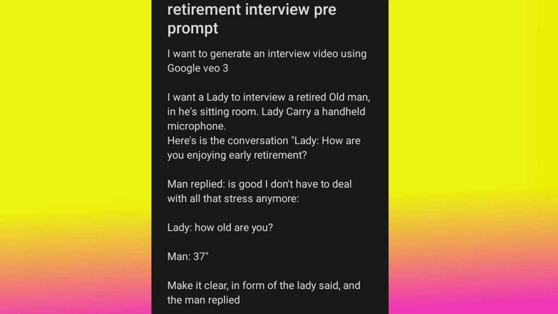Now ChatGPT is going to be your prompt engineer. Just meet a particular prompt engineer and tell the prompt engineer, this is what I want, this is how I want it to be. It is just you explaining how you want the video to be, but the prompt engineer understands his work very well. So with that, the prompt engineer knows how to structure the prompt for you to get what you want.